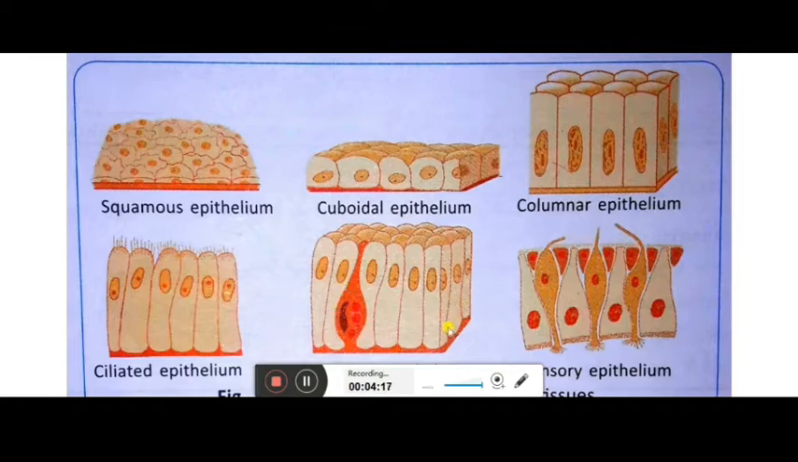And then the next one is the sensory epithelium. You can see some are broader at the bottom and some are broader at the top. Some are narrower at the bottom and broader at the top, and some are narrower at the top and broader at the bottom.